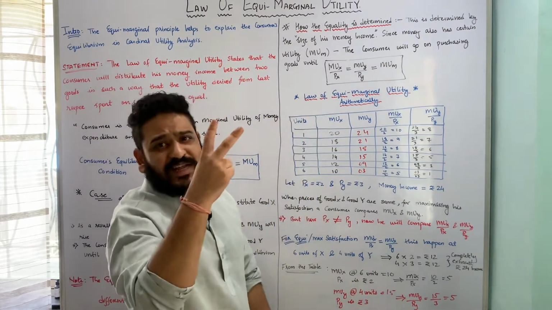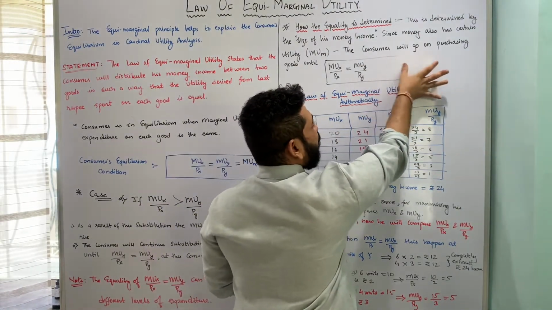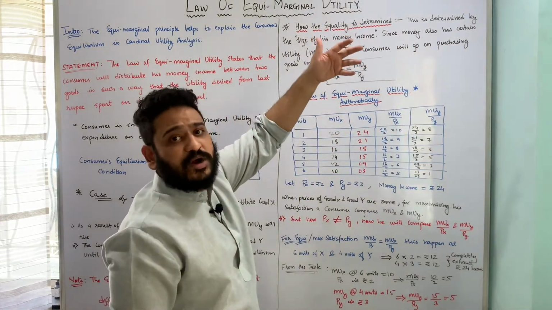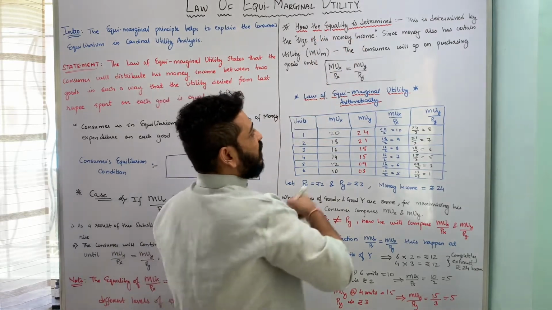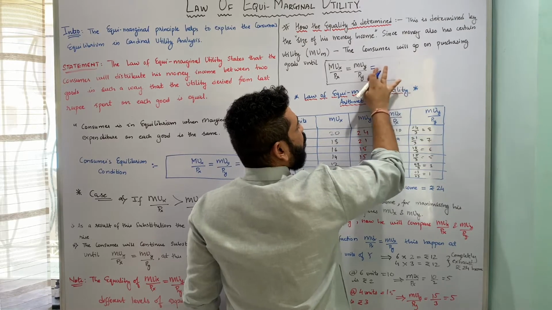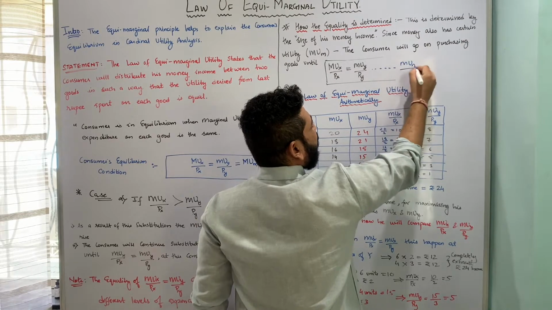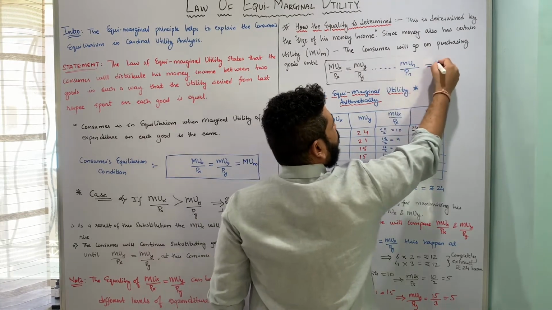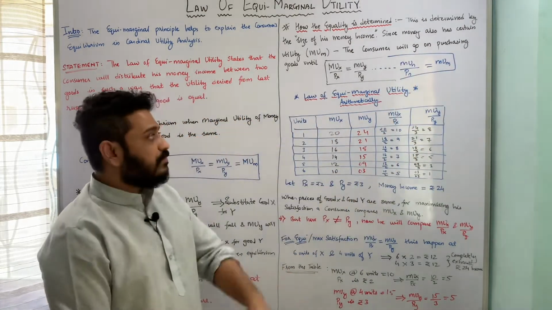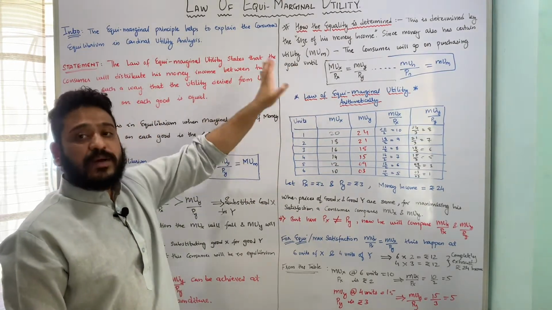Now here we are looking at a case of two goods. What if there are n number of goods? So this equality also holds true when there are n number of goods. That means the consumer will go on purchasing commodities or goods until this equality is achieved. That means this should be equal to marginal utility of n. This will go on until a point wherein marginal utility of good n divided by price of n will be equal to marginal utility of money per se. So this is how you can generalize the equilibrium condition of the consumer's equilibrium with the help of equimarginal utility.